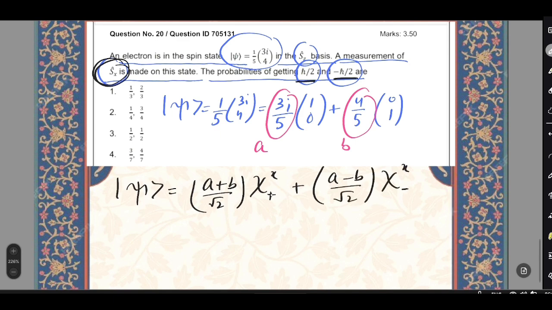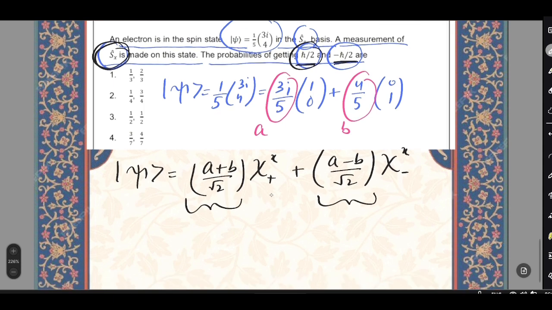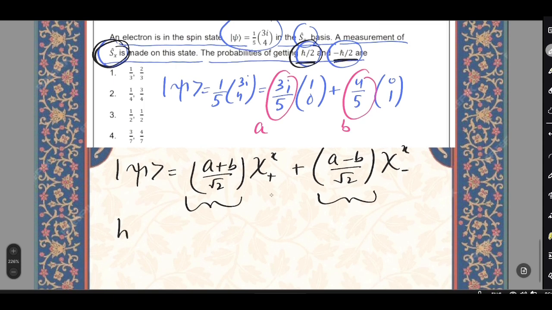Okay, and if we want to find the probabilities of getting ħ/2, that is the square of this coefficient, and the probability of getting -ħ/2, that is the square of this coefficient. So what is the probability of getting ħ/2? That means we have to do the square of this. So that means 1/2 |a+b|².